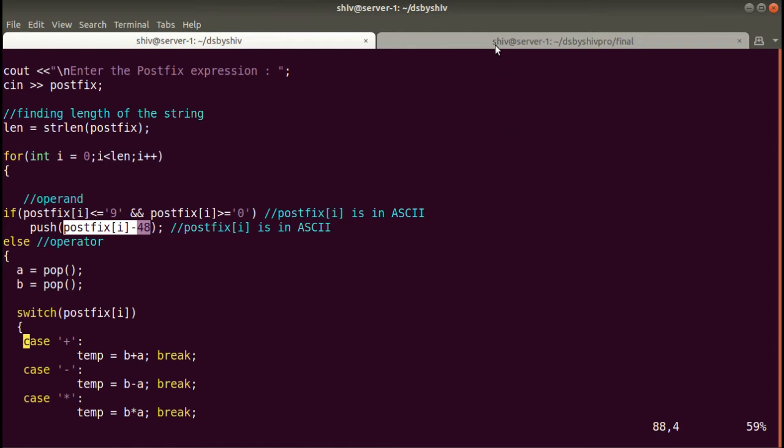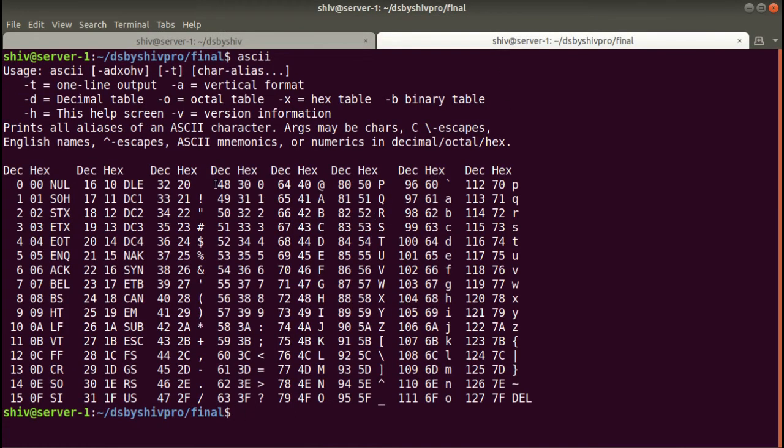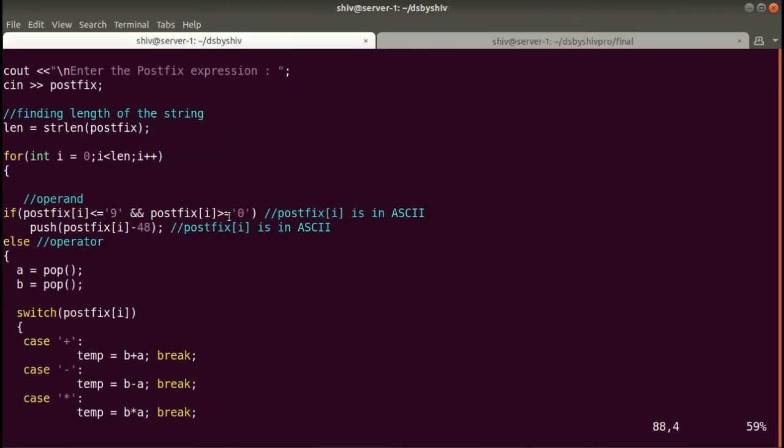In ASCII value you can see 48 has been denoted by 0. In integer it will be 48. So suppose that the user has entered 0, then postfix[i] minus 48 means 48 minus 48, which will be 0. So we will get the exact value that has been entered by the user in this expression.